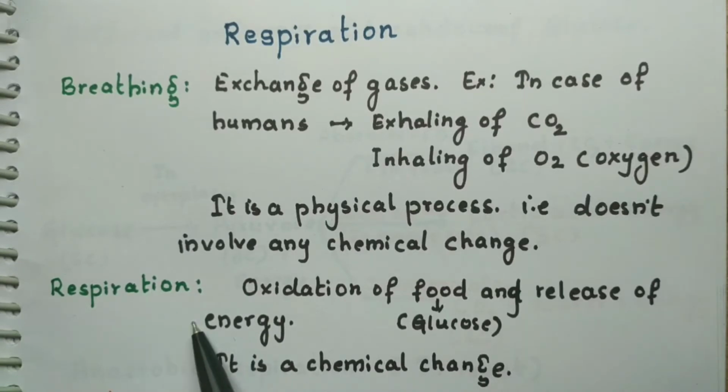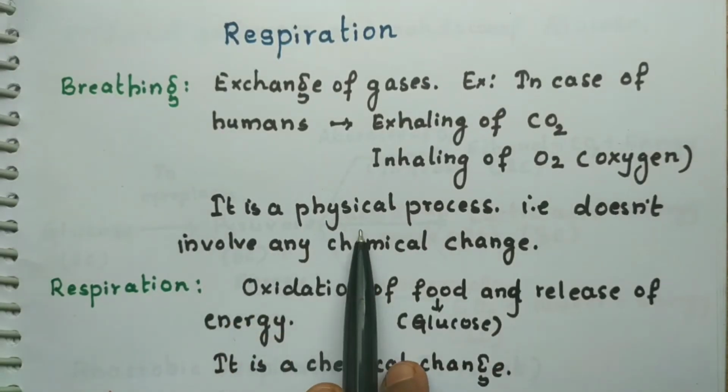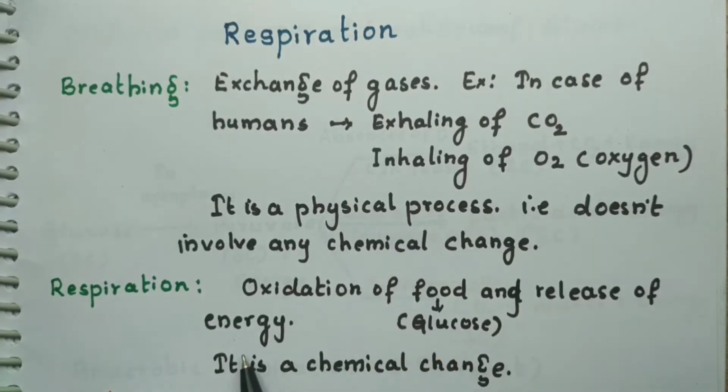In respiration, whatever food we have taken in gets converted into energy. So there are chemical changes involved in respiration. It is a chemical change, whereas breathing is a physical process. So children, what is the definition of respiration? Respiration is oxidation of food and release of energy. The food is glucose. Oxidation of glucose and release of energy is called respiration.